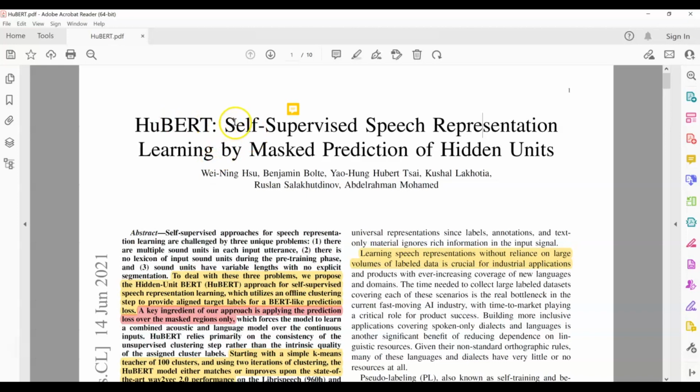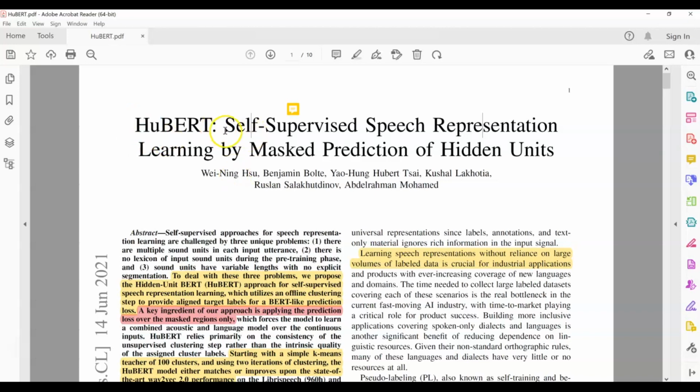And this whole paper is about how do we apply BERT to speech, which is a little bit challenging because speech is a continuous input, whereas text is not continuous input. So this is the method of how we apply BERT to speech. And that's where this other part of the term comes into play. HU is called hidden unit. I will explain what that is in a little bit.